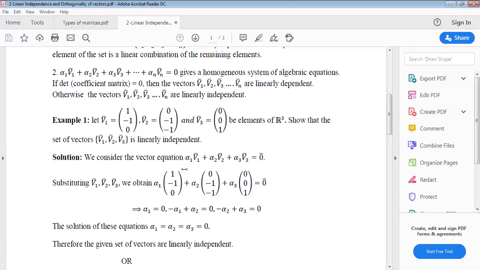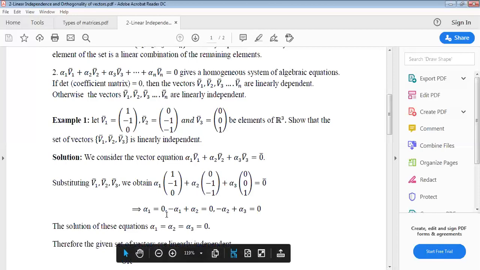What is V1 bar? 1 minus 1 0 plus alpha 2. V2 bar is 0 minus 1 1 plus alpha 3. V3 bar is 0 0 1. That equals 0. By simplifying this, alpha 1 into 1, alpha 1 plus 0.